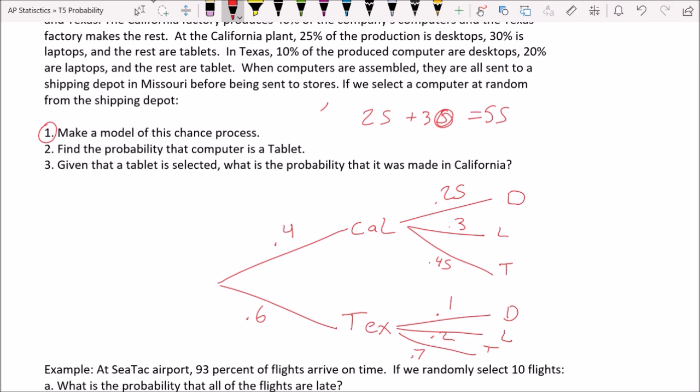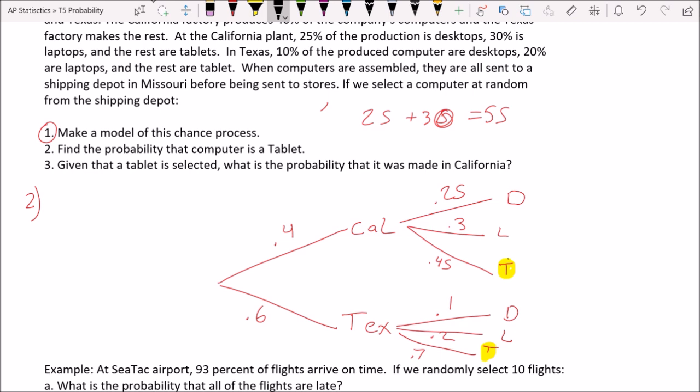Find the probability that a computer is a tablet. So if you select a random computer, what's the probability that it's a tablet? Well, where are my tablets at? I got tablets here. And so I may have selected a California tablet if I picked one, or I might select a Texas tablet. So we need to find those probabilities. This is where I want to remind you.